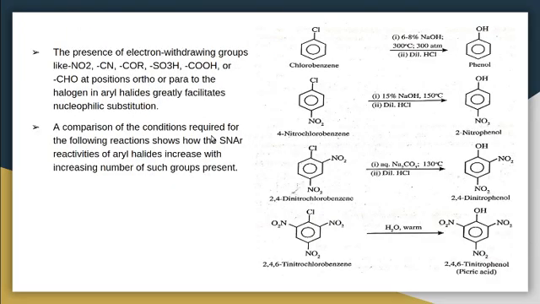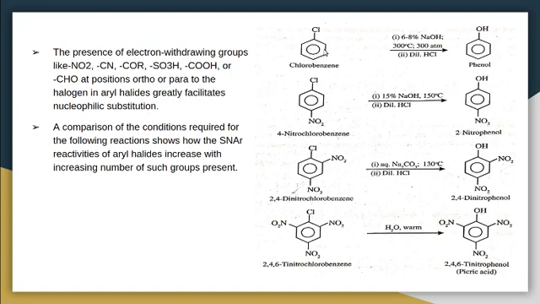Now let us discuss the effect of electron withdrawing groups that are present on the aryl halide on the nucleophilic substitution reaction. The presence of electron withdrawing groups like NO2, CN minus, COR, SO3H, COOH or CHO at positions ortho or para to the halogen in aryl halides greatly facilitates nucleophilic substitution reaction. That means this is chlorobenzene.